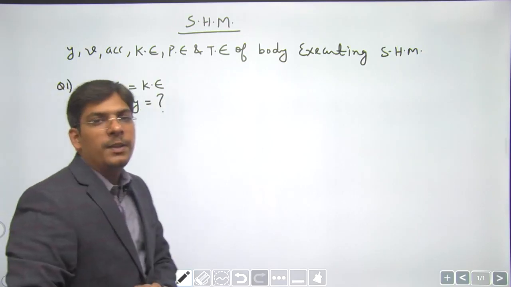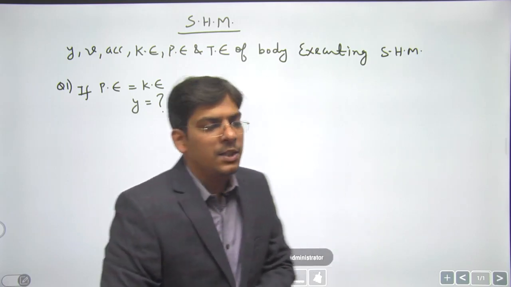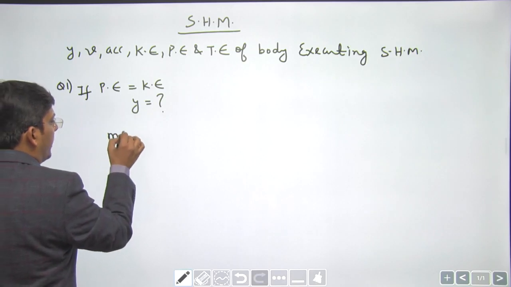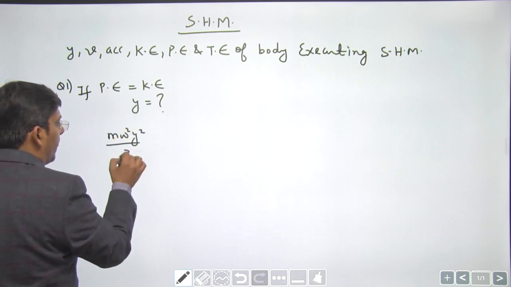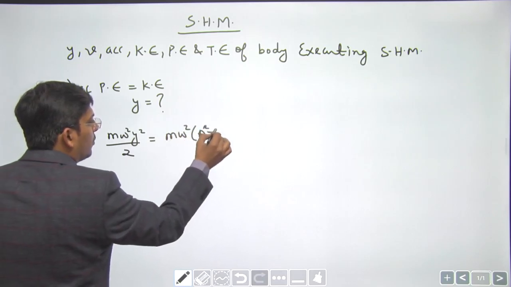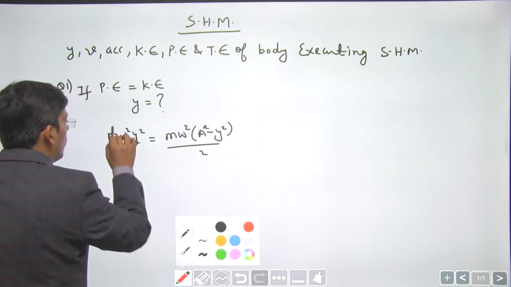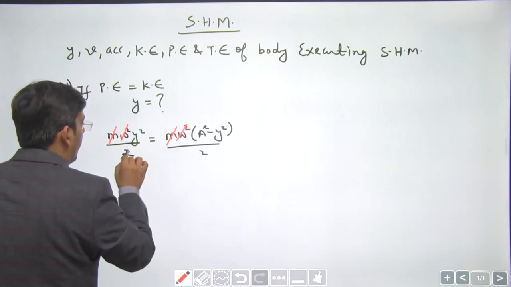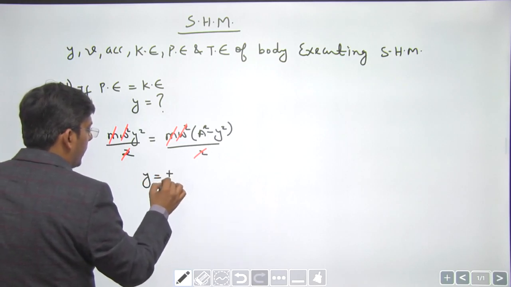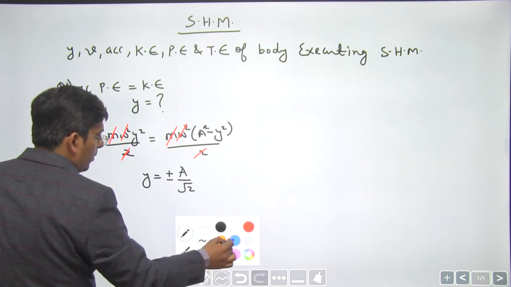At what displacement from mean position do you expect the potential energy and kinetic energy to be equal, dear students? This potential energy is m omega square y square by 2, and the kinetic energy is going to be m omega square (a square minus y square) by 2. So here we get the value of y as plus minus a by root 2, right?